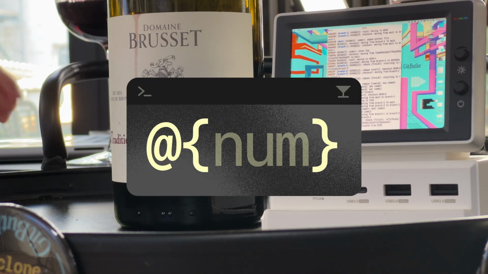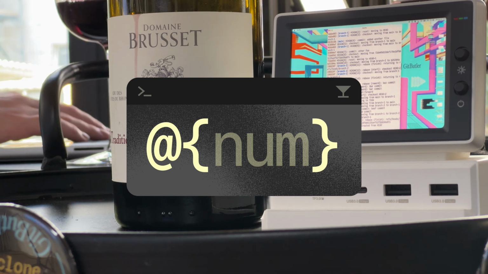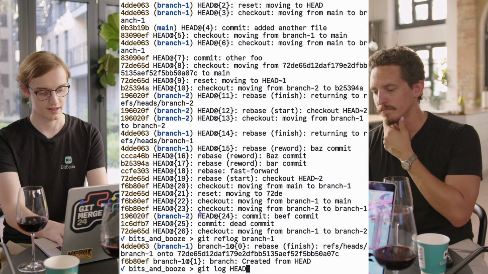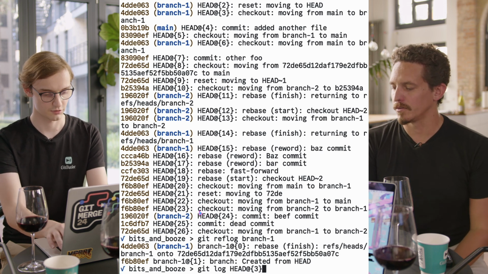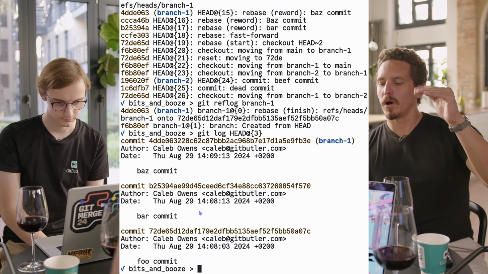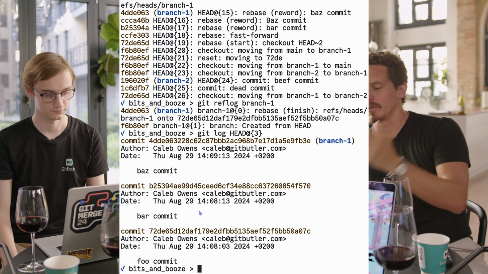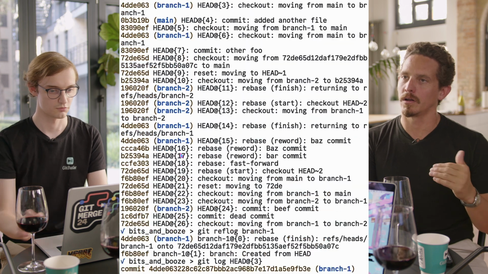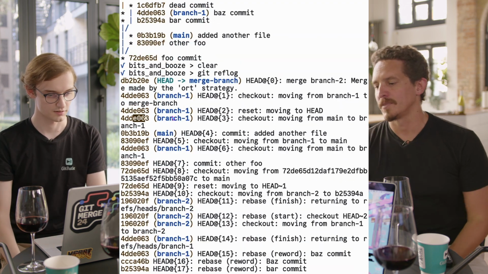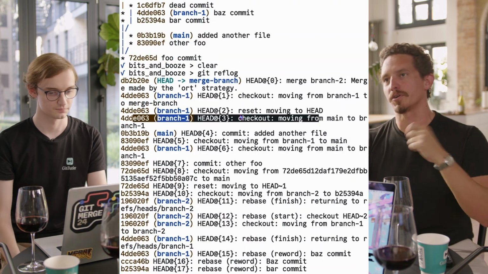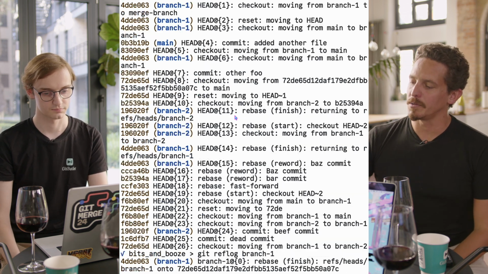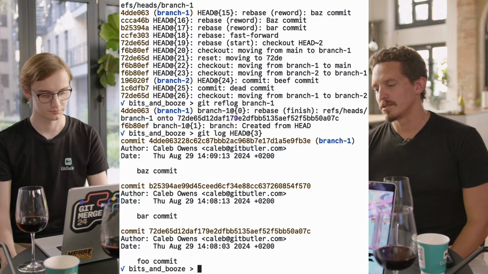For example, if you do git log HEAD@{3}, that'll show you what commit was at the top three moves ago on whatever HEAD was. As you're switching branches, or committing, or changing what the tip of the branch is, it's going to keep this history. So that's a nice way to do it.